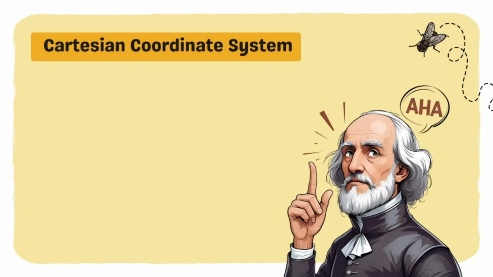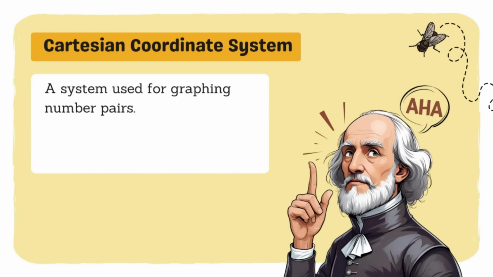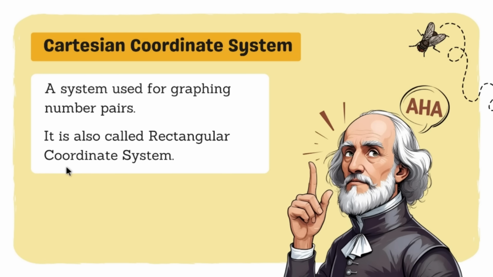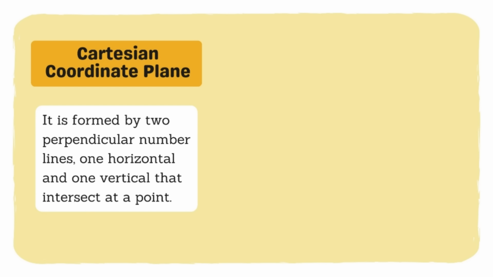And what is Cartesian Coordinate System? It is a system used for graphing number pairs. So, it is also called a rectangular coordinate system. Kaya po siya tinawag na Cartesian because of his name, which is René Descartes. So we use this system to locate a position. Paano po natin yun gagawin? Let's go over sa Cartesian Coordinate Plane. Ano ba ang Cartesian Coordinate Plane? Well, a Cartesian Coordinate Plane is formed by two perpendicular number lines, one horizontal and one vertical, that intersect at a point.